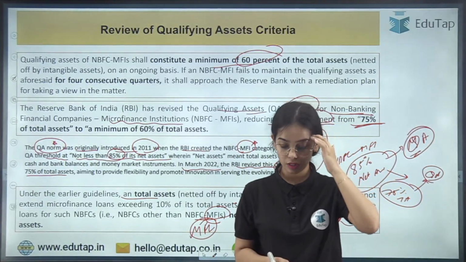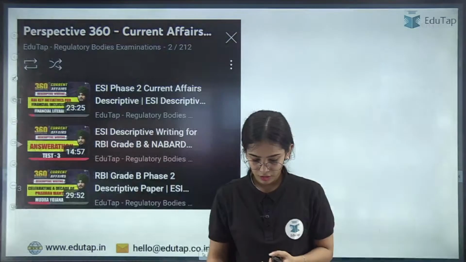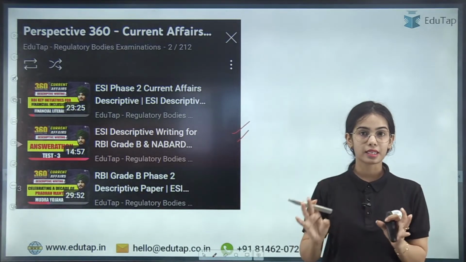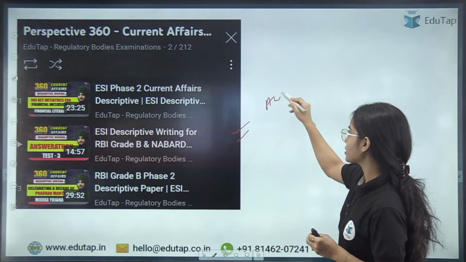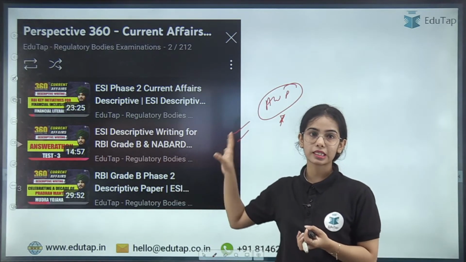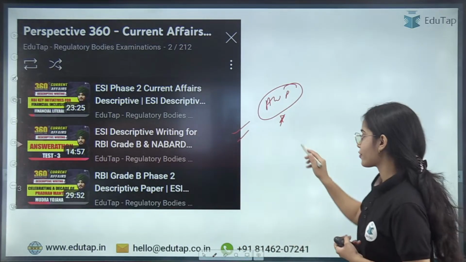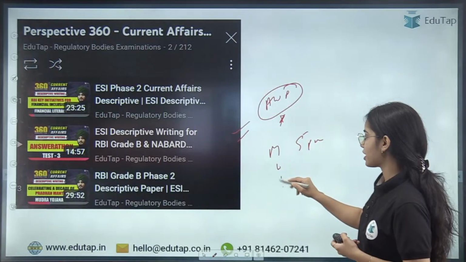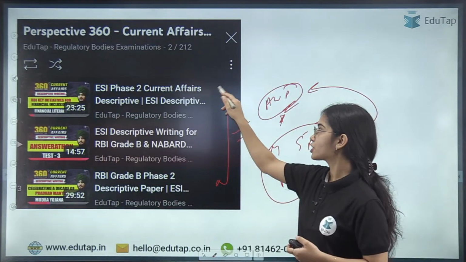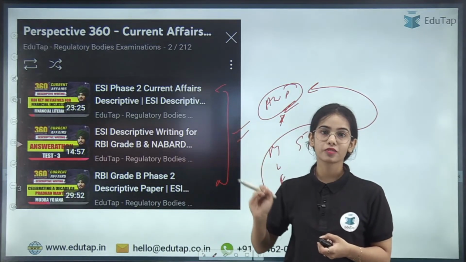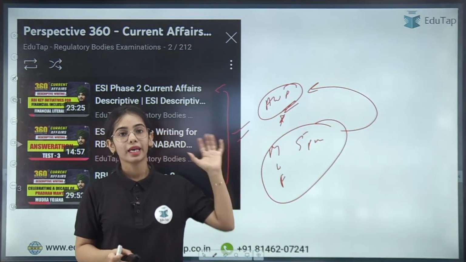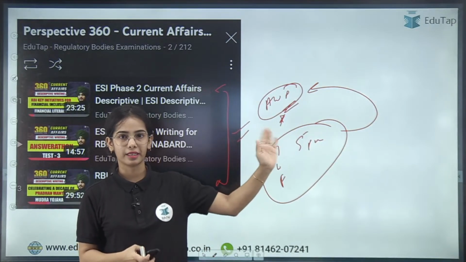Now I will give you the questions. Before starting with the questions, this is the Perspective 360-degree series where you can do answer writing practice, and many students are not good in answer writing. Here Jaskaran sir takes the session on Monday, Wednesday and Friday at 5 p.m., where he tells you the art of writing the answer, and gives you questions and relevant answers from current topics, so that you know which topics are in the news from which descriptive questions can come. This is a very important session for your answer writing practice.